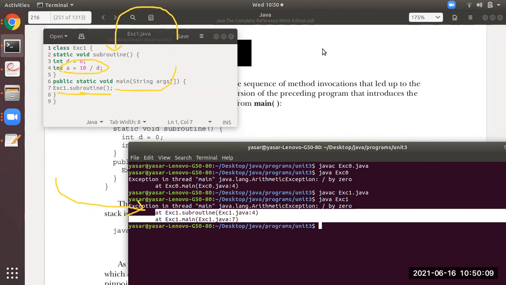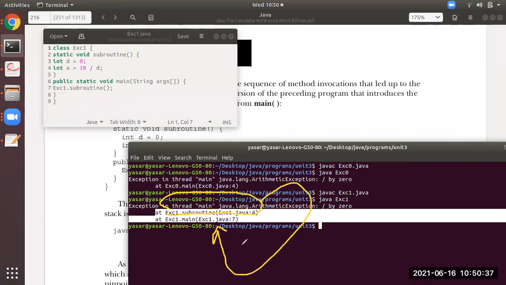This method has been called from the 7th line, and after that, from the main method. So it also gives that information. I mean to say it shows where the error has occurred and from where that error has been generated, because of line 7. So it is giving you line 7 also. I hope you all have understood, students.